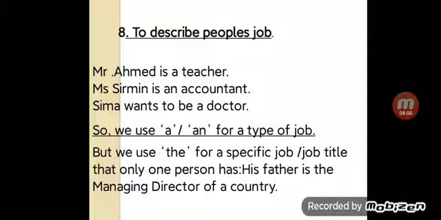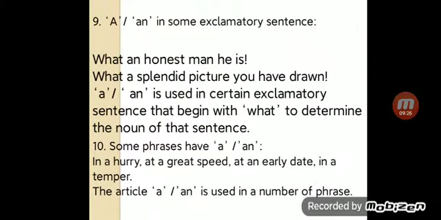Suppose here we can see teacher, the job; accountant, the job; and doctor, the job. But we use the for a specific job or job title that only one person has. His father is the managing director of a company. Here's the example: his father is the managing director of a company.